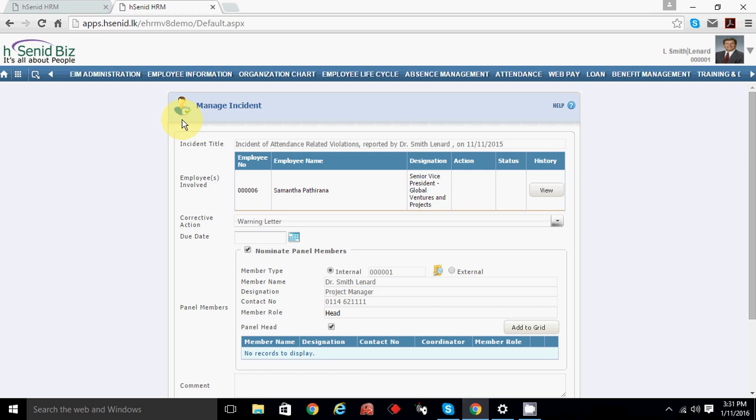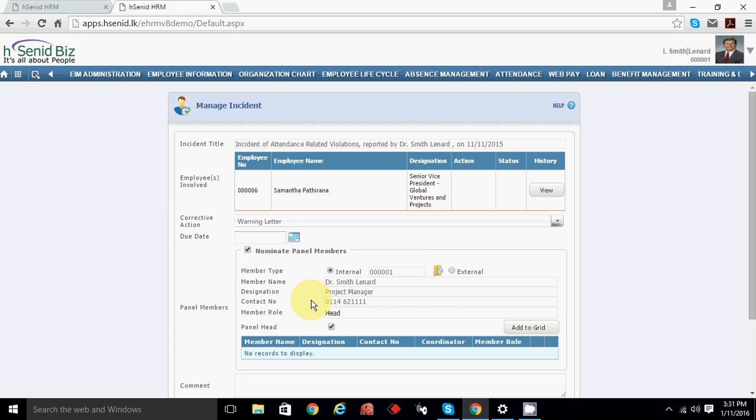Once he becomes a panel member, because the manage incident will be handled by admin. Yes, only one or a few; maybe I have to check whether we can give a few people access. Let's say the HR executive, grievance admin or disciplinary admin will handle the manage incident page. Now he will see that a disciplinary has been reported saying that consecutively 3 days absent.